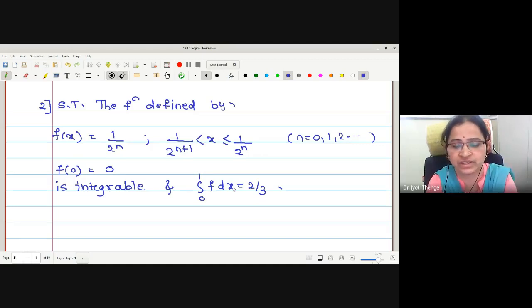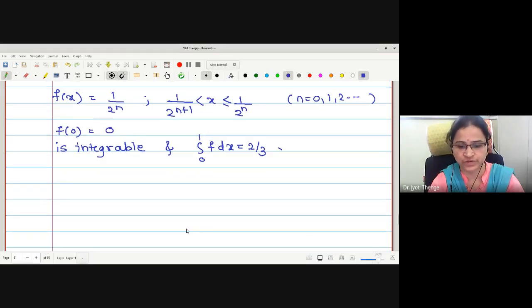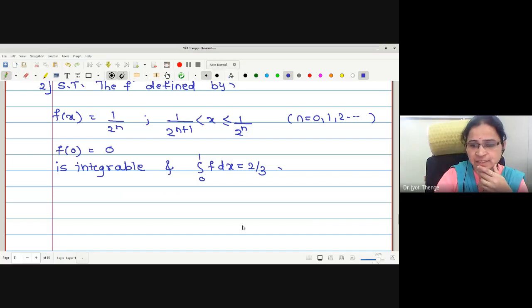Whenever the function is given in two steps, a two-step function, one has to check the continuity. We'll try to understand the nature of the function first. May I say it is not continuous?